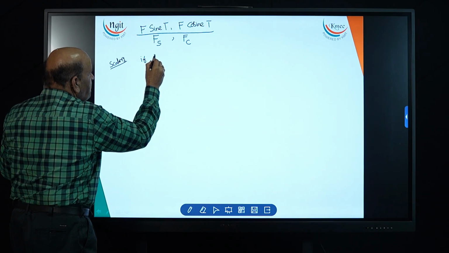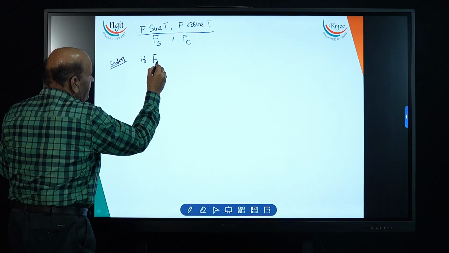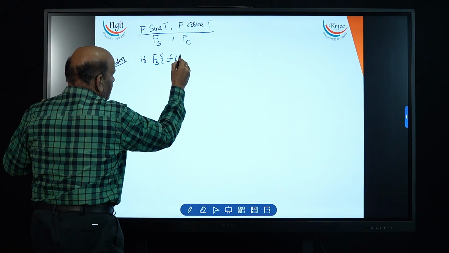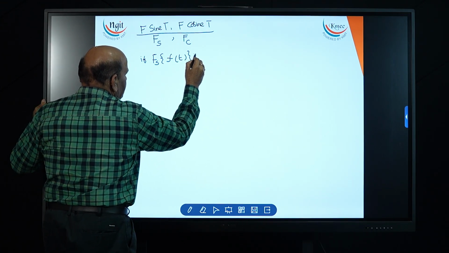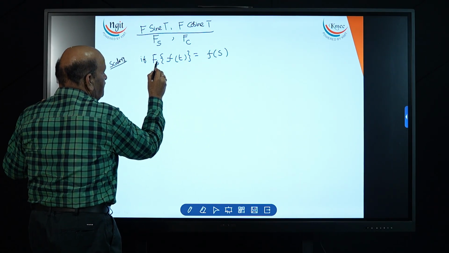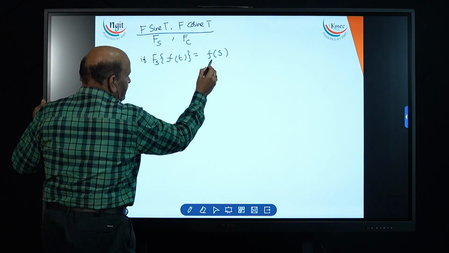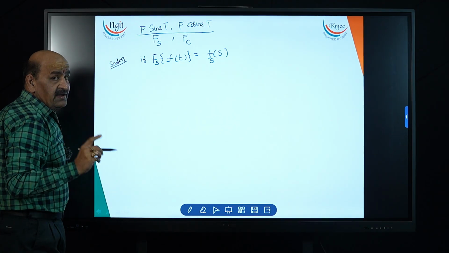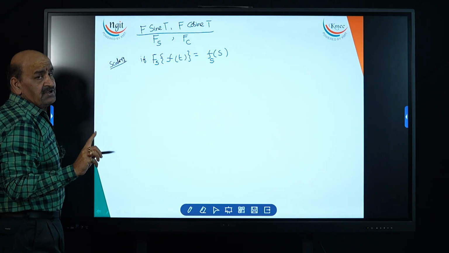If the Fourier sine transformation of any given signal is equal to F(s), look here: if you write the symbol s here, you are supposed to make it symbol s there also. That s represents sine transformation.